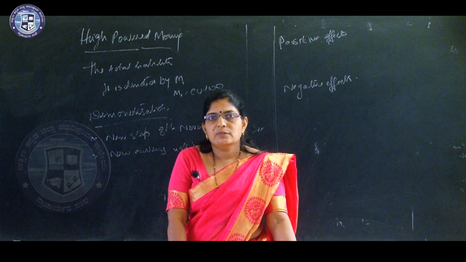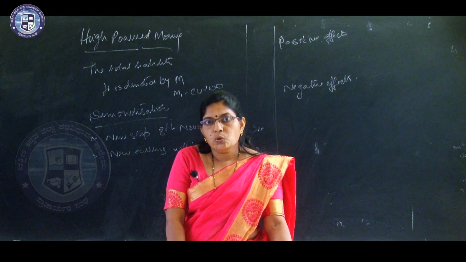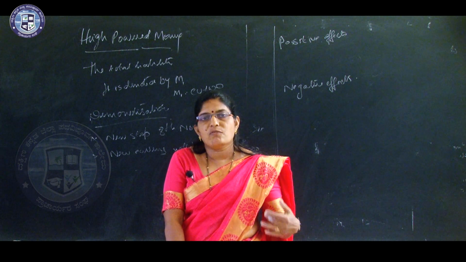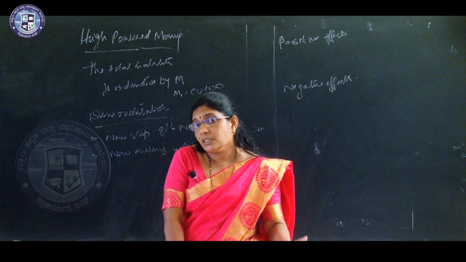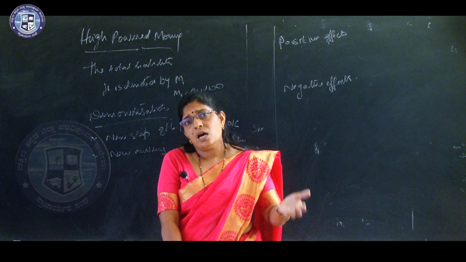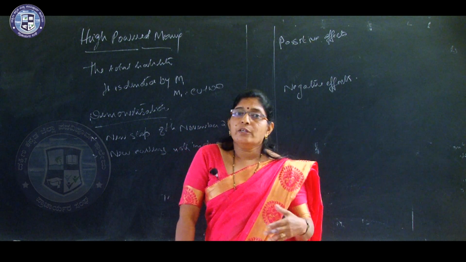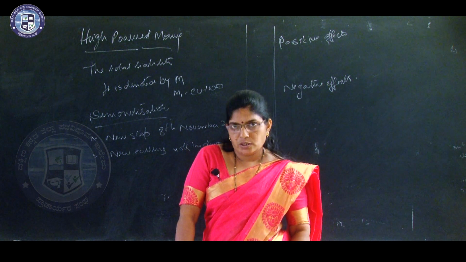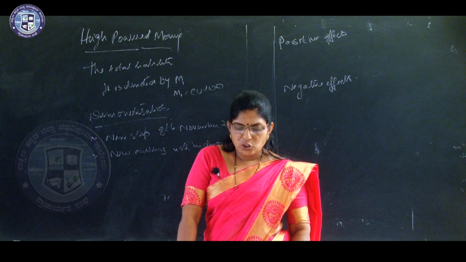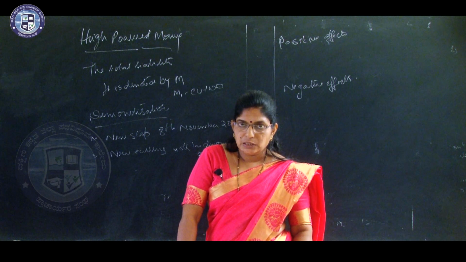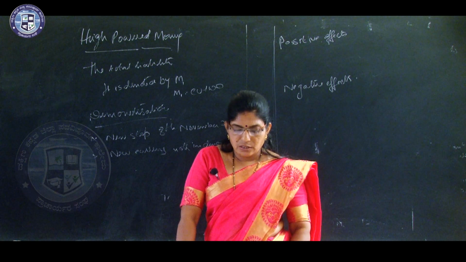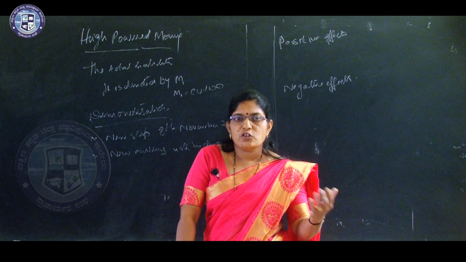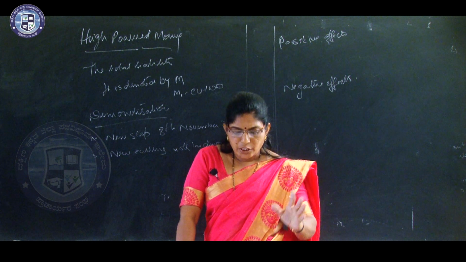Instead of saving at home, they started saving in banks. It increased the resources of commercial banks, so that the commercial banks could lend more and more loans to the public or institutions. Okay, so demonetization helps in curbing black money, corruption, and terrorism. The circulation of fake money was also reduced.